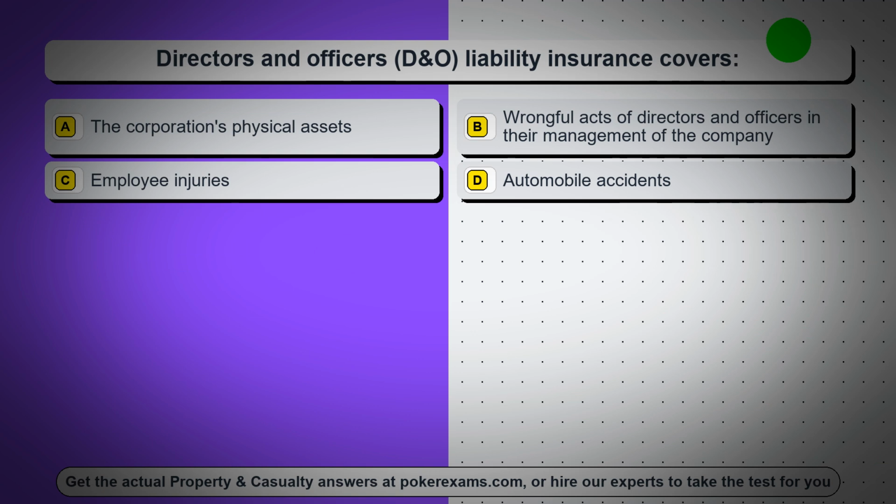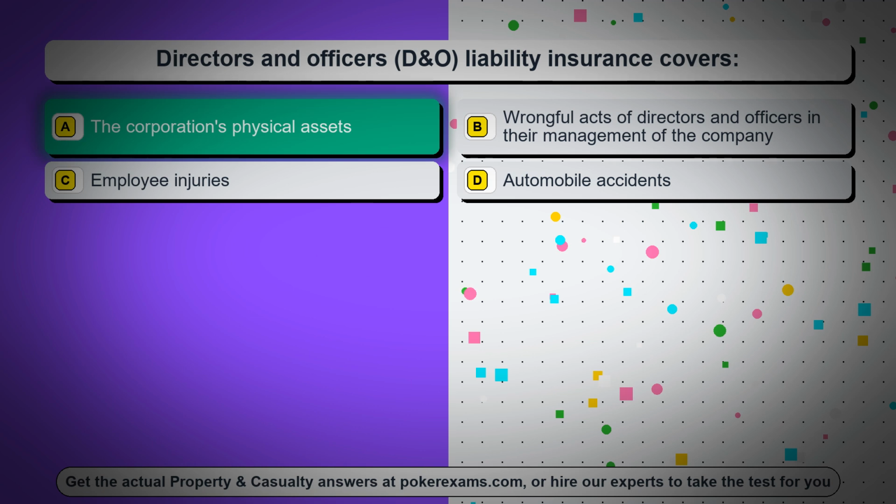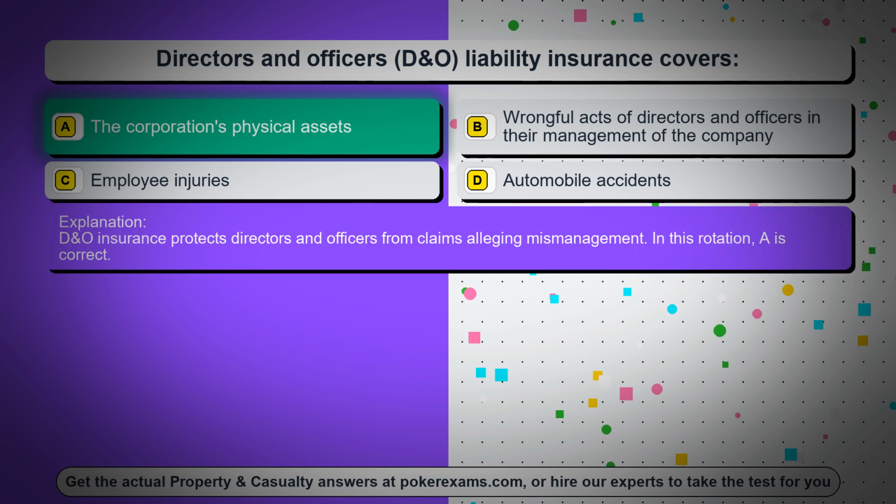Question 57. Directors and officers, D&O, liability insurance covers. Option A, the corporation's physical assets. Option B, wrongful acts of directors and officers in their management of the company. Option C, employee injuries. Option D, automobile accidents. The correct answer is option A, the corporation's physical assets. D&O insurance protects directors and officers from claims alleging mismanagement. In this rotation, A is correct.